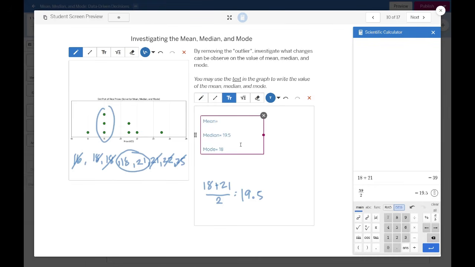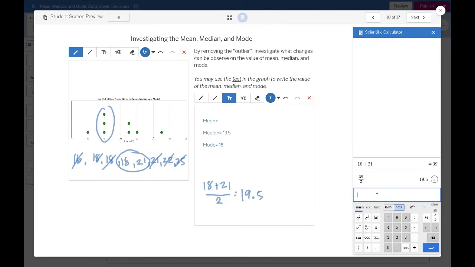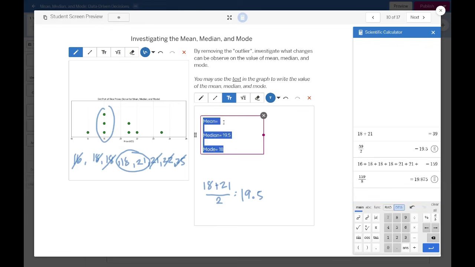How about the mean? How are we going to get the mean? Again, we add together all the data that we have. So we have a total of 159. 159 divided by how many data we have? 1, 2, 3, 4, 5, 6, 7, and 8. So we have 8 data in total. So we have 19.87. Our mean is around 19.875.